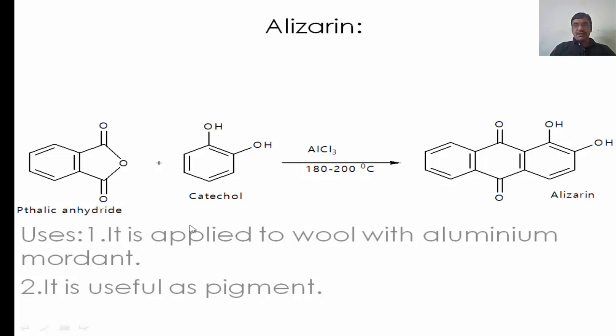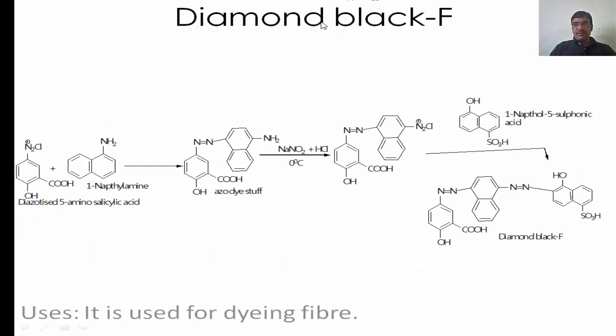Then its uses, it is applied to the wool with the aluminium mordant, means along with the aluminium mordant it is applied to the wool. It is useful as a pigment also. The last one, very important one, is diamond black F. It is a very lengthy synthesis but a very important one.